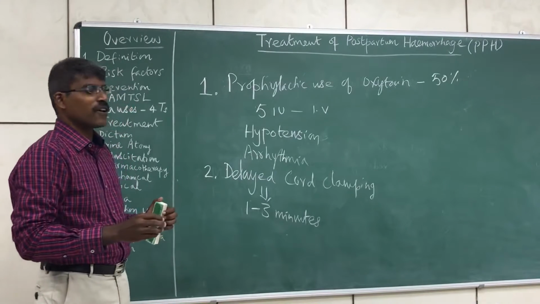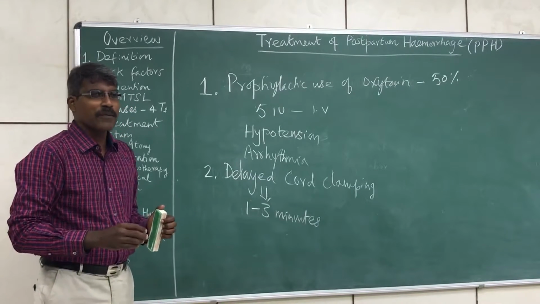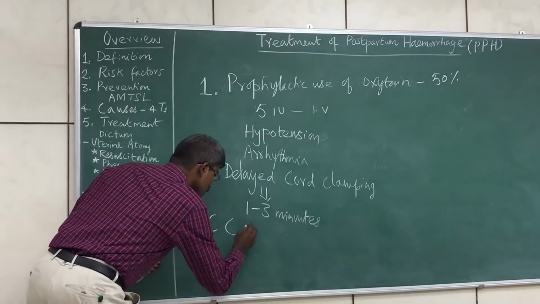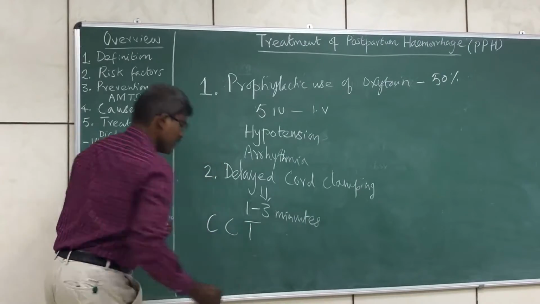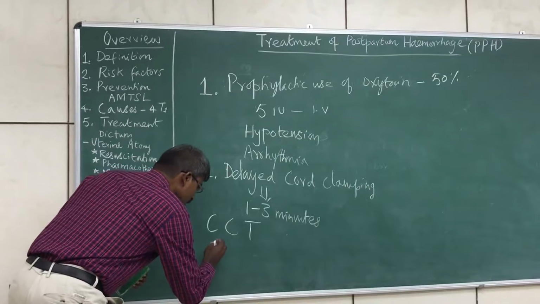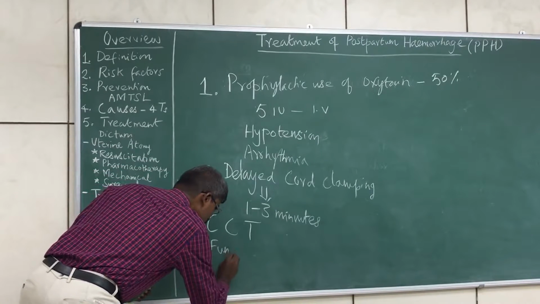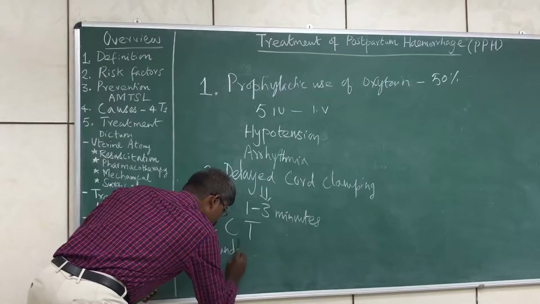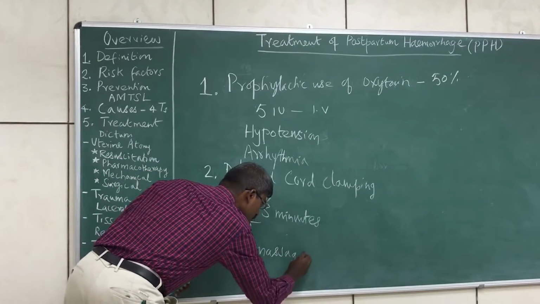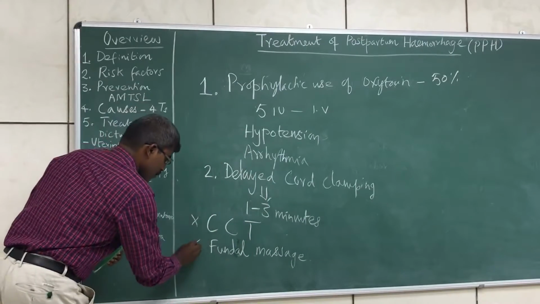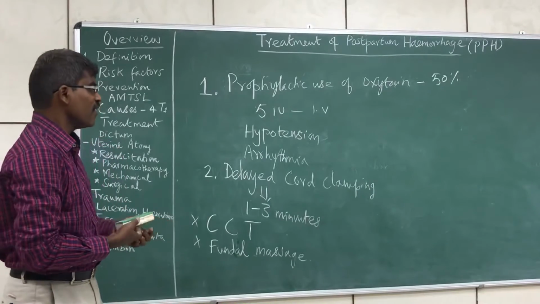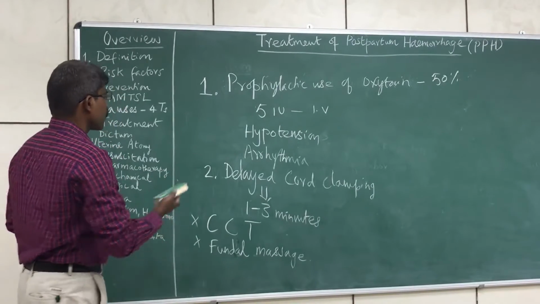Two more measures are controlled cord traction, CCT, and uterine massage or fundal massage, which are not advised routinely now. Right? So this is about prevention of postpartum hemorrhage.